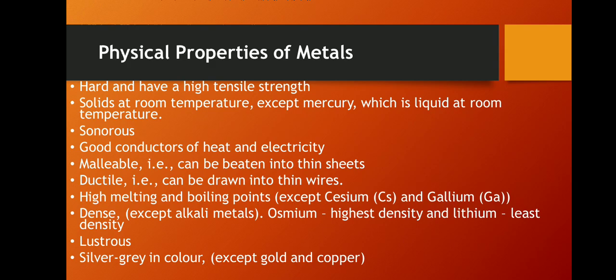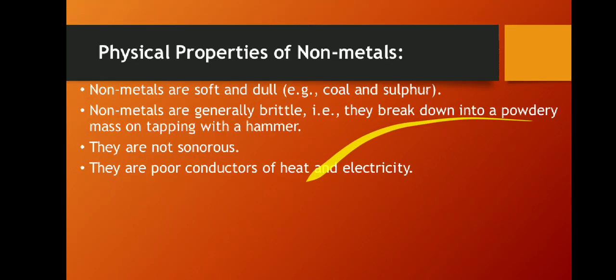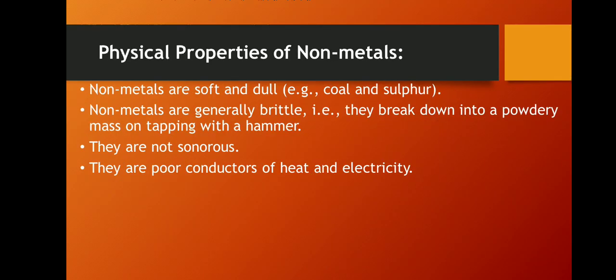Now let's try to discuss the physical properties of non-metals. However, the properties which are not possessed by the metals are generally known as what? Non-metals. Metals are generally lustrous, but non-metals are generally dull or non-lustrous, though graphite and iodine are different. Non-metals are soft and dull. Example: coal and sulfur.